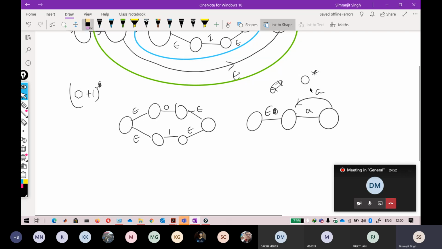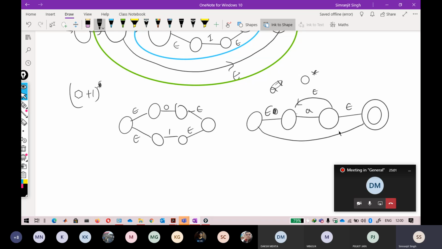Sorry for that. That is again your epsilon here in this one, and in that one this is your epsilon, and it is going to the final state. And from the first starting state, you can also go towards the final state.